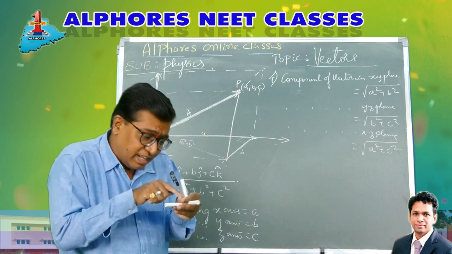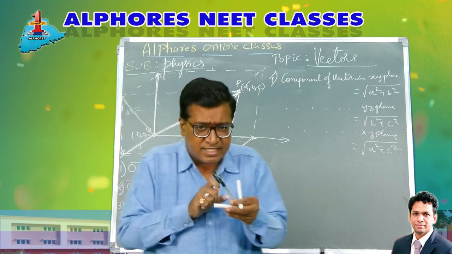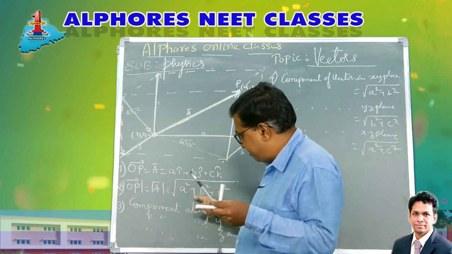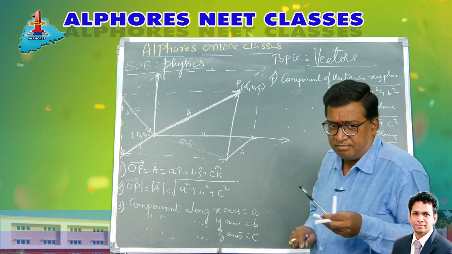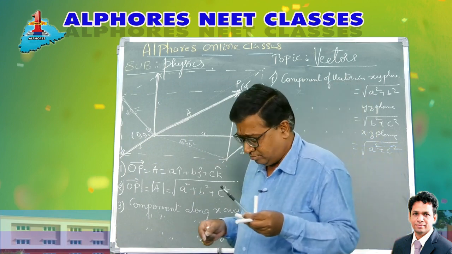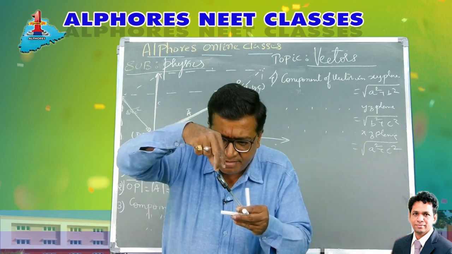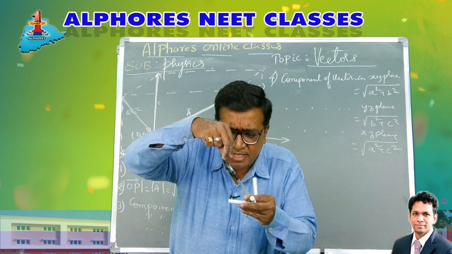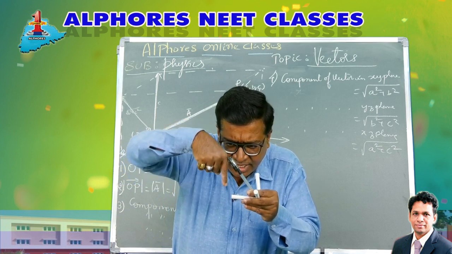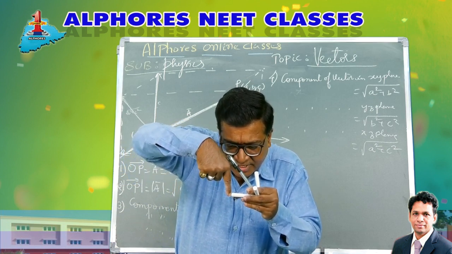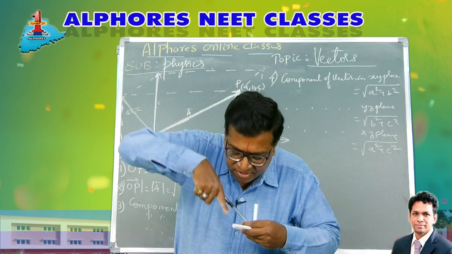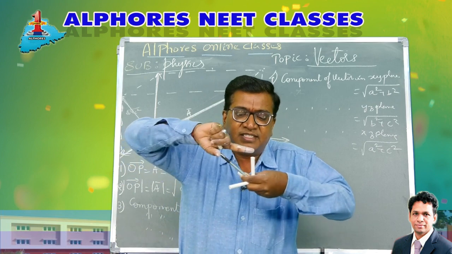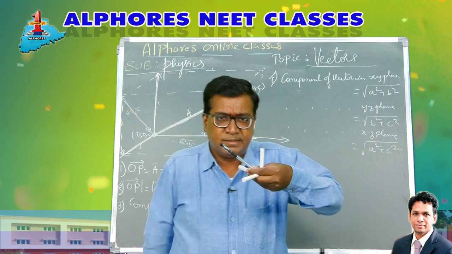Well, the magnitude, the length of this vector, the length of the line segment, is root of a square plus b square plus c square. Then component, shadow. If I imagine a bulb here, its shadow here, right? Drop a perpendicular. So the shadow of this vector on the x-axis is a, on the y-axis is b, on the z-axis this is c, like this.